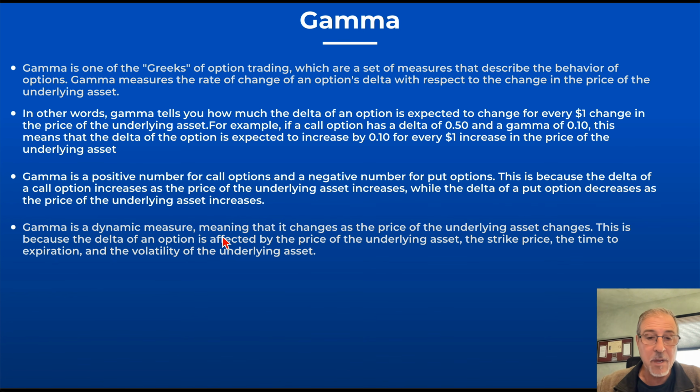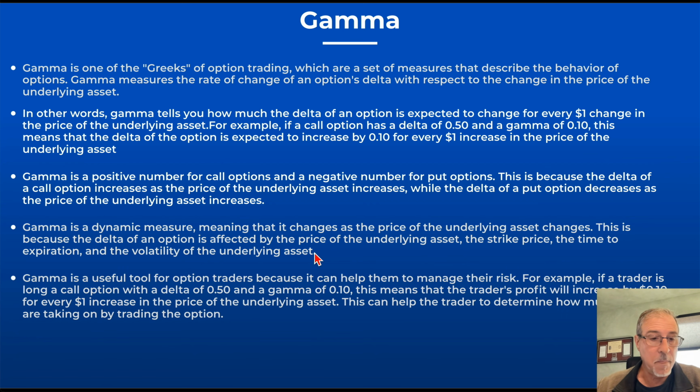It is a dynamic measure. It changes as the price of the underlying asset changes. This is because the delta of an option is affected by the price of the underlying asset, the strike price, time to expiration, volatility, etc. It's a useful tool for options traders because it can help them to manage their risk.